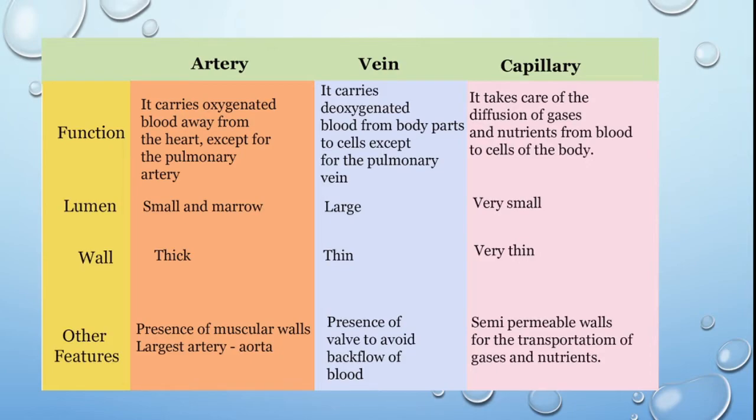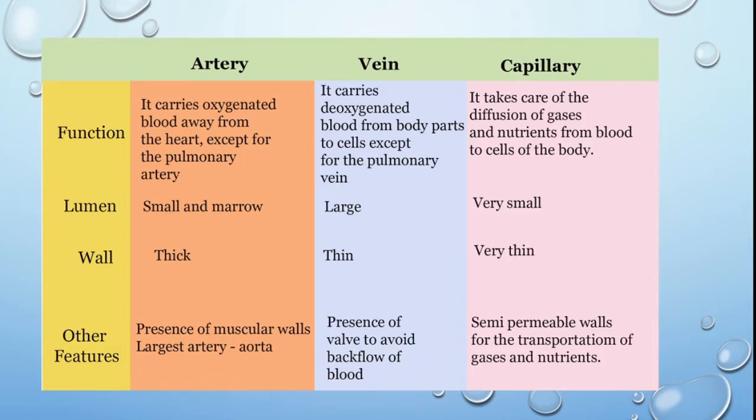Now here are certain differences, or you can see a table which tells us about the function, the type of lumen, the wall and the other features of artery, vein and capillary. First, when we come to function, arteries carry oxygenated blood from the heart except the pulmonary artery. In a similar way, the veins carry deoxygenated blood from body parts to the heart except pulmonary vein. Capillary takes care of diffusion of gases and nutrients from blood to the cells of the body.